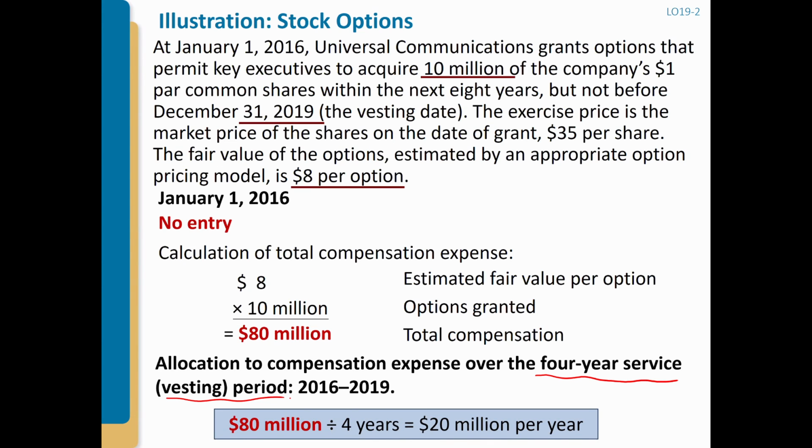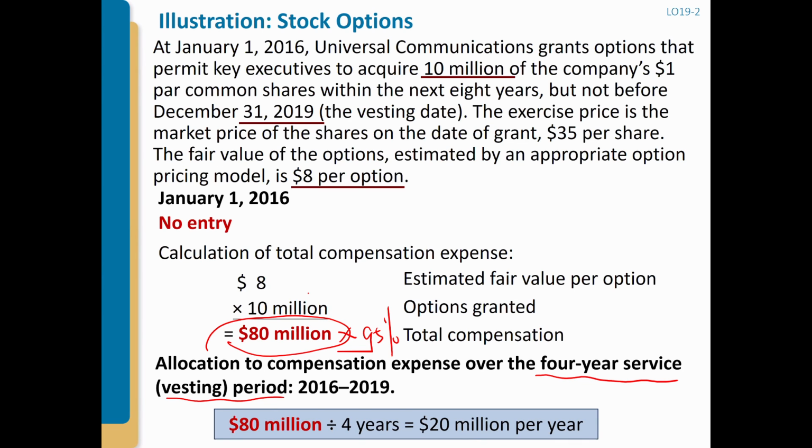That's why, when you calculate the total compensation expense, you want to estimate the forfeiture rate. What's the possibility that some people are going to leave the company within 4 years? So the example later on would have, what if the forfeiture rate is 5%? Then you calculate total compensation to be 80 million times 95%.